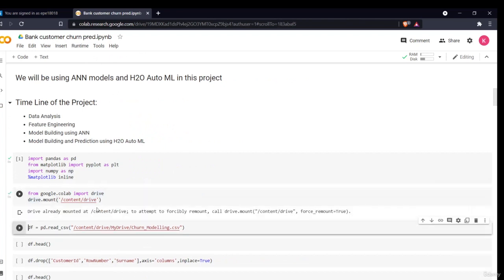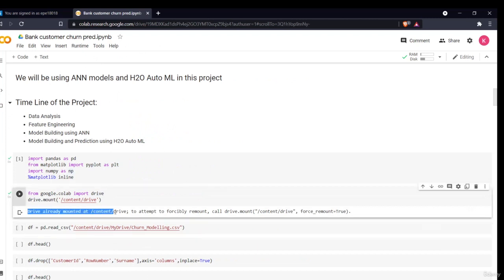I have already mounted the drive, right? Drive already mounted at /content/drive. What it will do, when you click it, is give you a link. You have to go to that link. It will open a Google accounts window. You have to select your account, give the permission, then it will give you a link again. You have to copy it and paste the link here in the drop down box, and press enter. Your drive will be mounted.